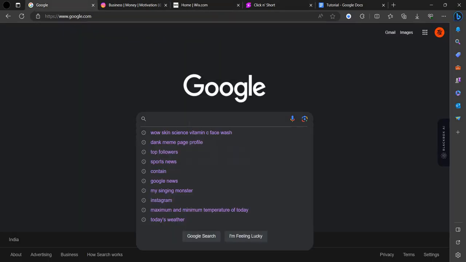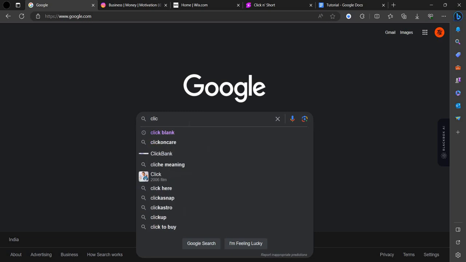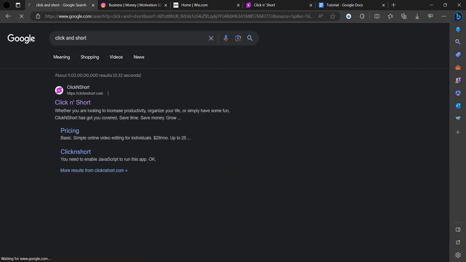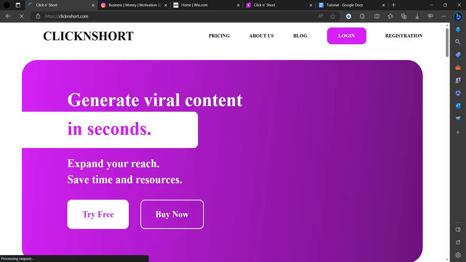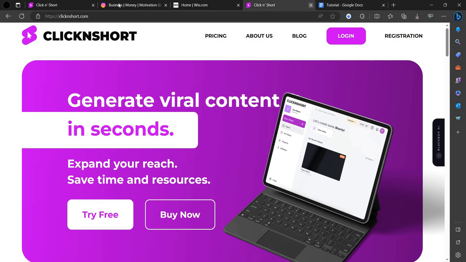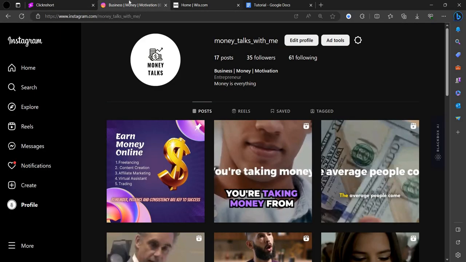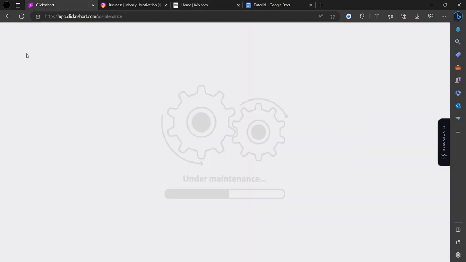Then we can search for Click and Short. At first you can see clickandshort.com. We have to come here, and we can see we have login. We have to register first of all. To register, we have to pay a monthly fee. They are under maintenance, as you can see, so we will come back.